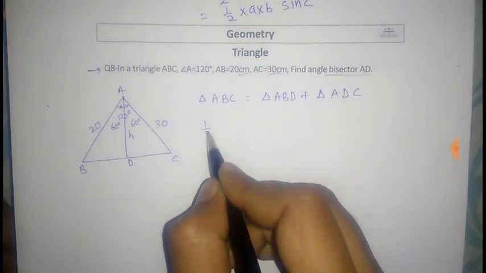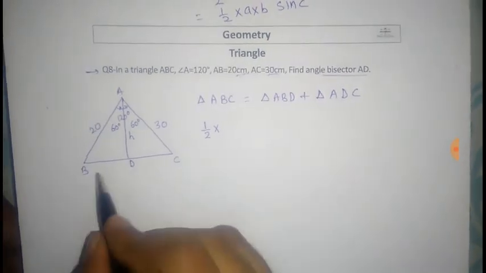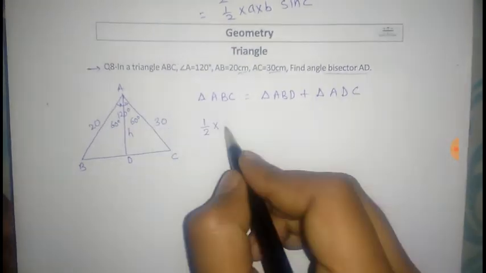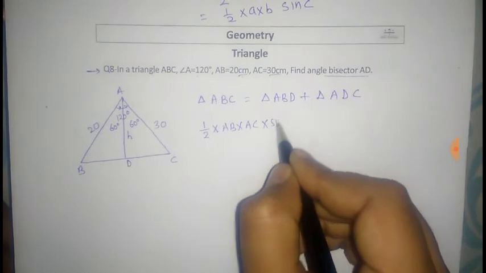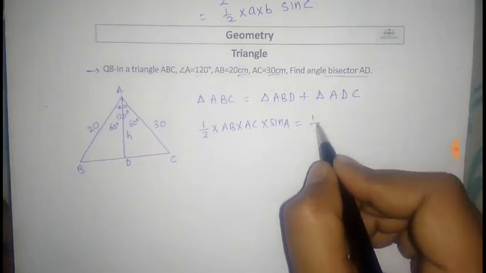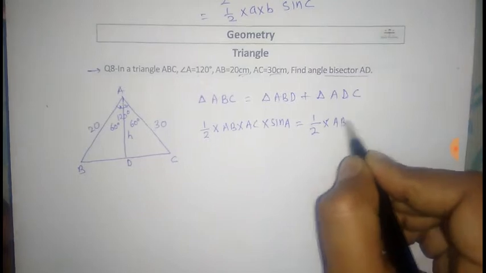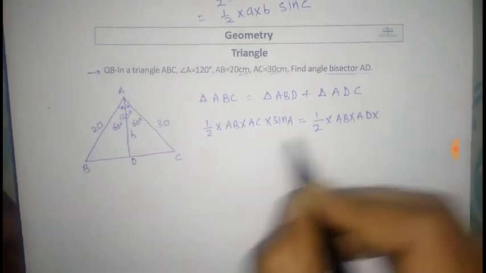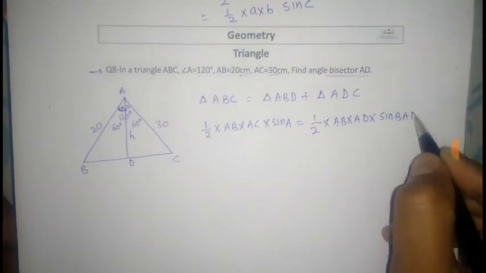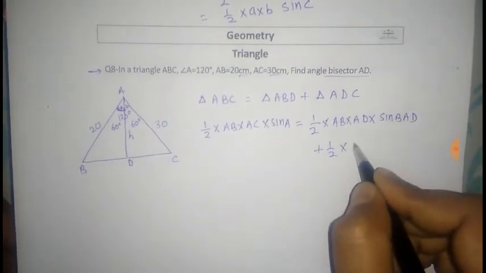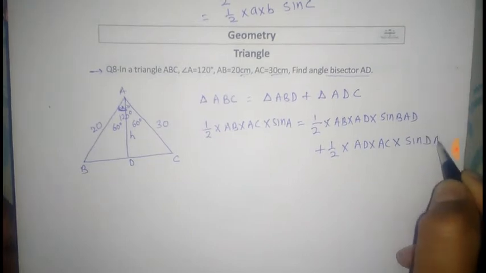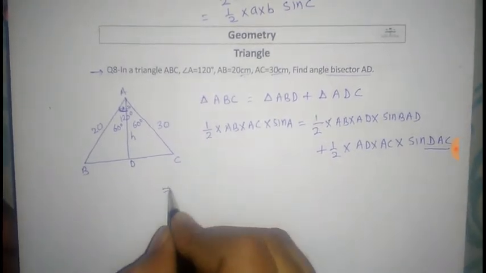Area of triangle ABC is half of AB into AC into sine A, equal to half of AB into AD into sine BAD plus half of AD into AC into sine DAC.